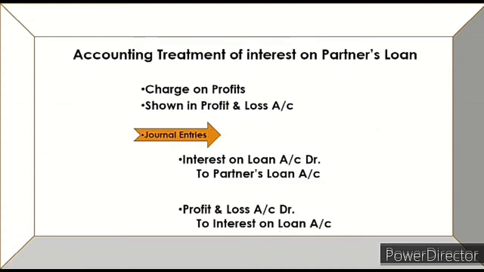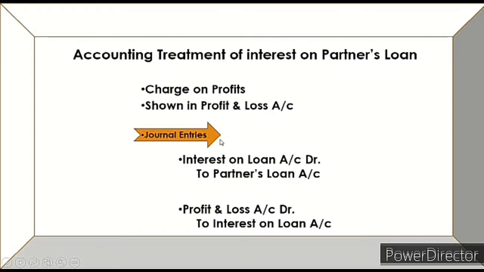Now, what is the accounting treatment of interest on partner's loan? Two points that you have to consider. First, interest on partner's loan is a charge on profits. And secondly, whatever items of charges are there, these are shown in the profit and loss account.